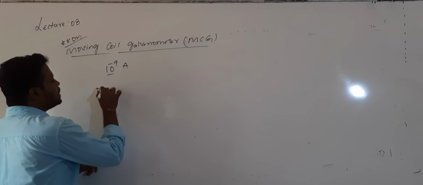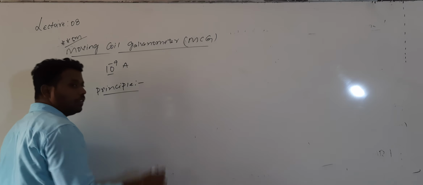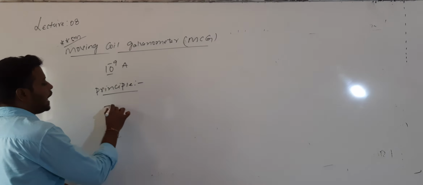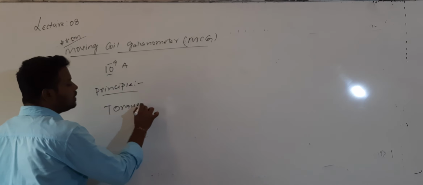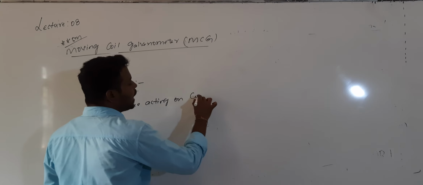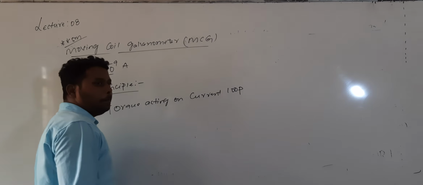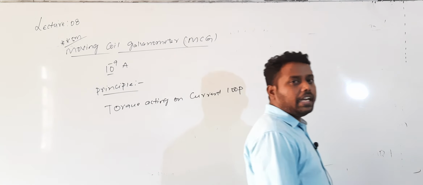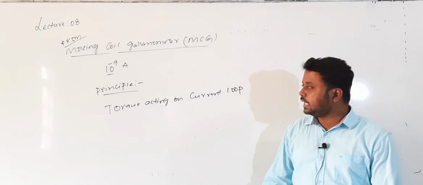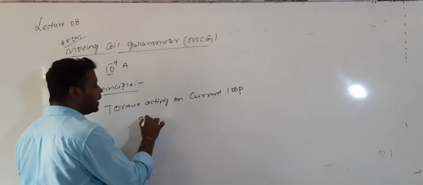So what is the working principle of a moving coil galvanometer? It works on the principle of torque acting on a current loop placed in a uniform magnetic field. Whenever a current loop is placed in a uniform magnetic field, it will experience a torque. And that torque derivation also we have seen. So the torque is given by tau is equal to M into B into sin theta,